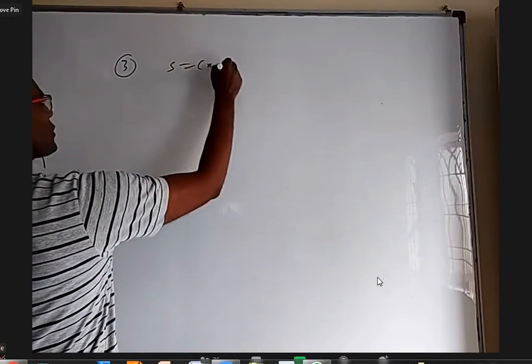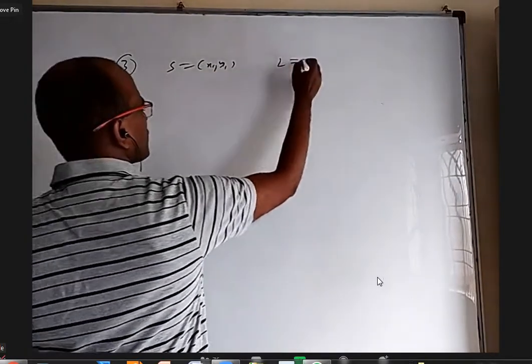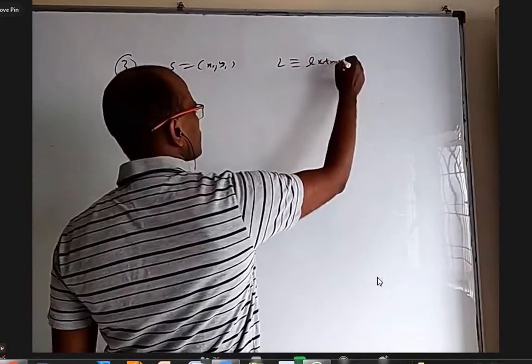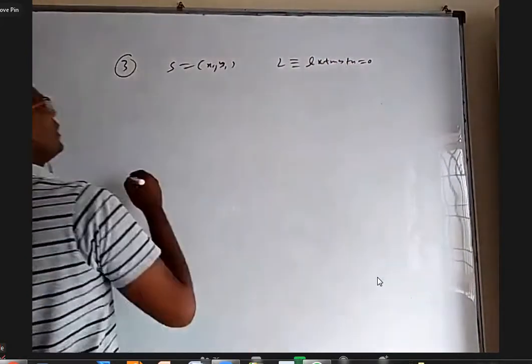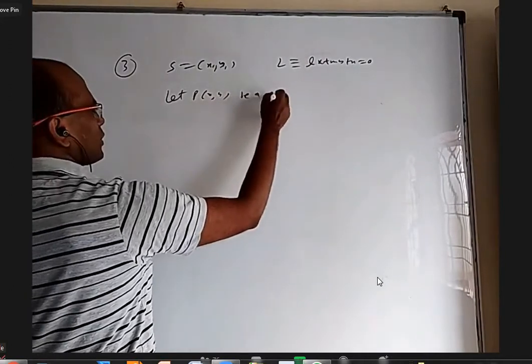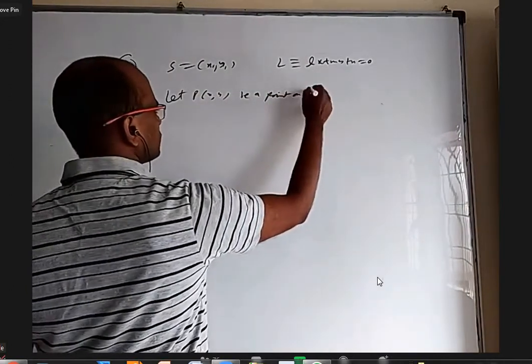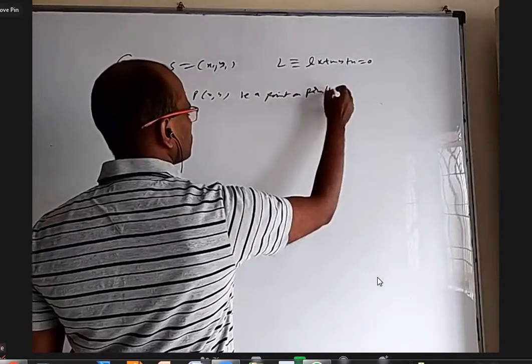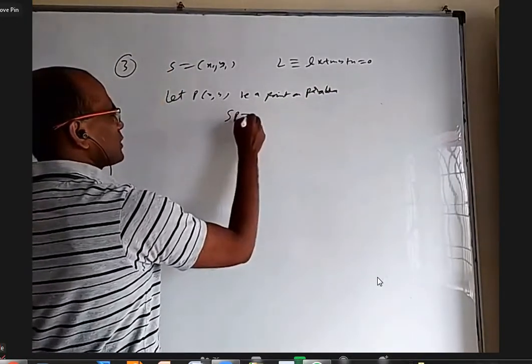Okay, so let P(x, y) be a point on the parabola. SP equal to PM.